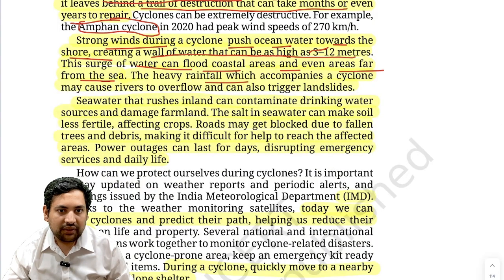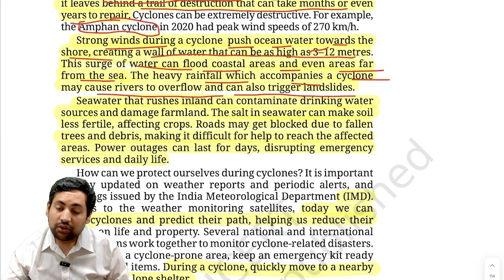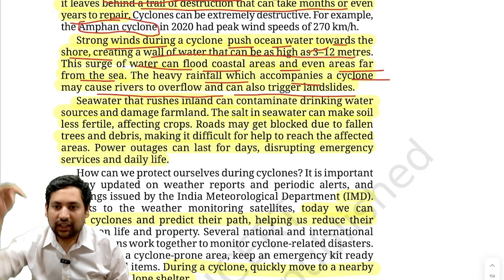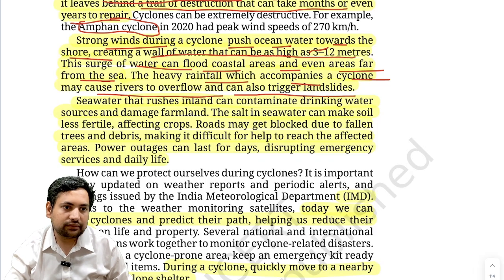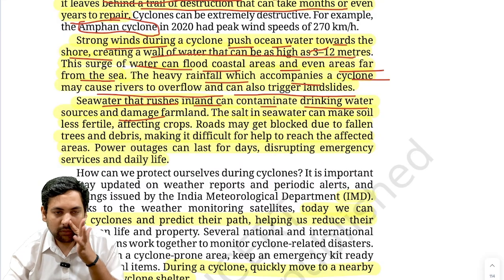The heavy rainfall which accompanies a cyclone may cause rivers to overflow and can also trigger landslides. So heavy rainfall is there. Now rivers are also overflowing. Because rivers are overflowing, what can it cause? Landslides. The slopes become very, very unsafe. Then seawater sometimes rushes inland and it can contaminate the drinking water resources, for example the lakes, let's say some river. It will damage the farmland. Correct? It will destroy it in most cases.